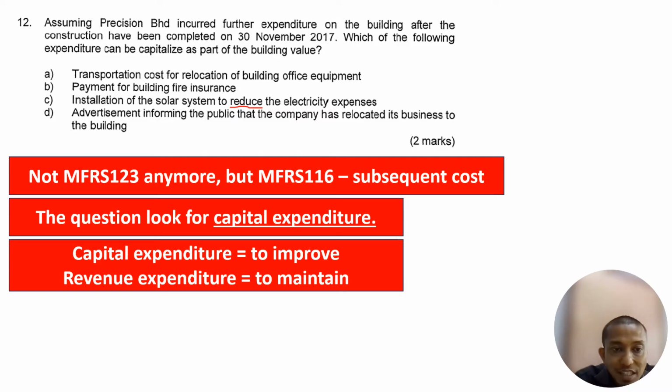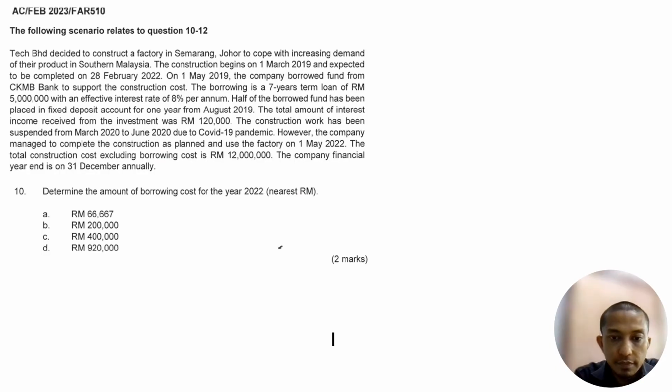Advertisement informing the public that the company has relocated its business to the building. So what do you think? Which one is improving? By right, A, B, C, D, the most accurate answer is to improve, which is C, because it reduces the electricity expenses. Okay, so that one is for last.